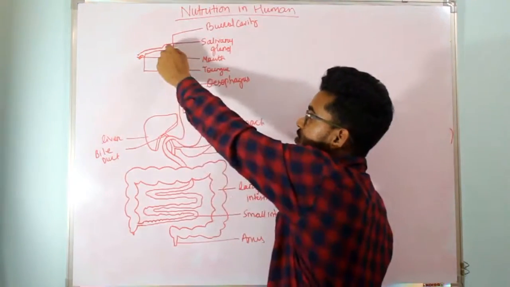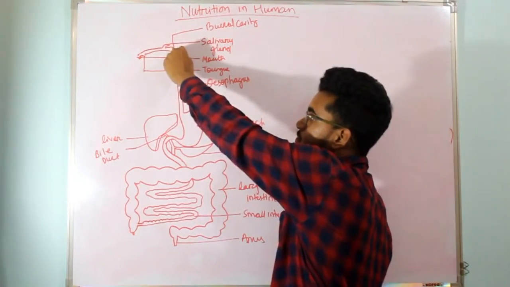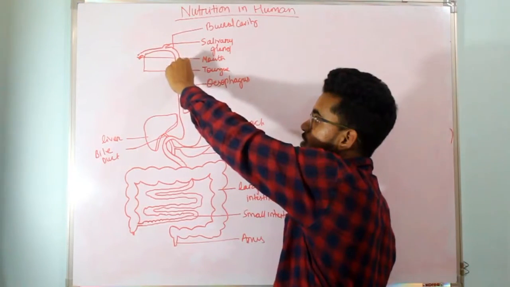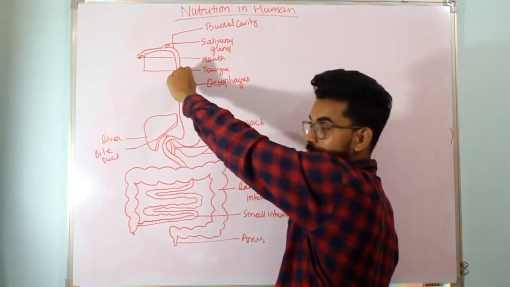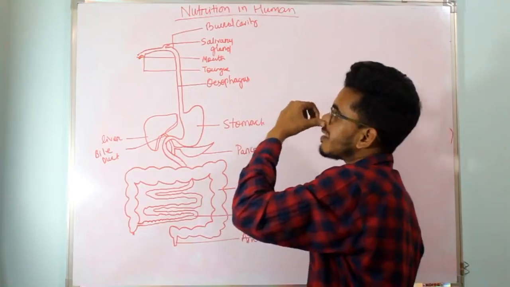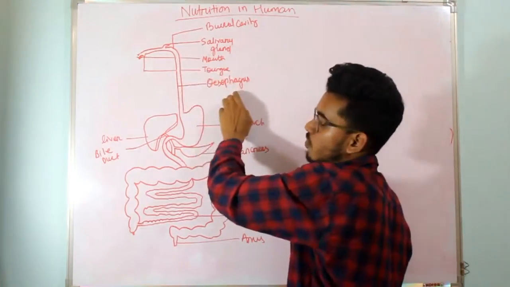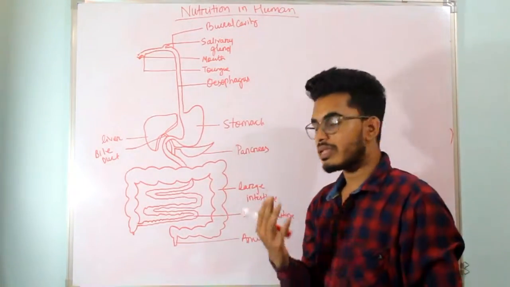The food moves to the stomach with the help of a pipe-like structure, which is the esophagus. Its other name is the food pipe.